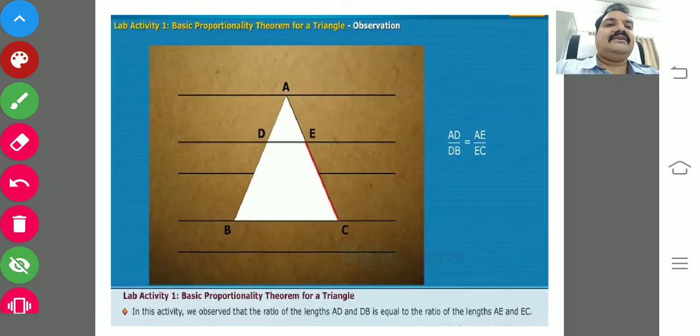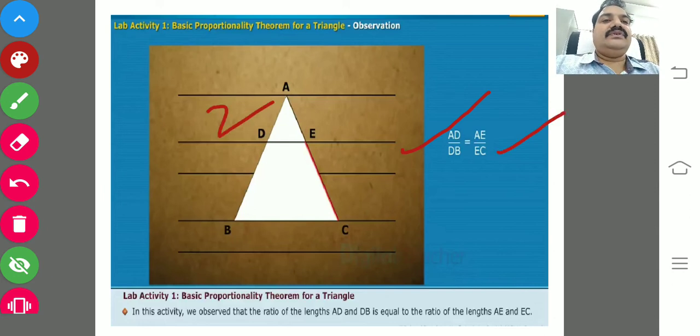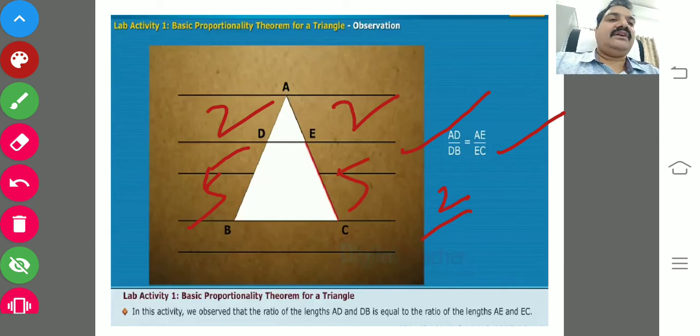Obviously you will get AD by DB equals AE by EC. Let AD be 2 units, BD 5 units, and automatically AE should be 2 and EC should be 5. So AD by DB, 2 by 5, equals AE by EC, 2 by 5.